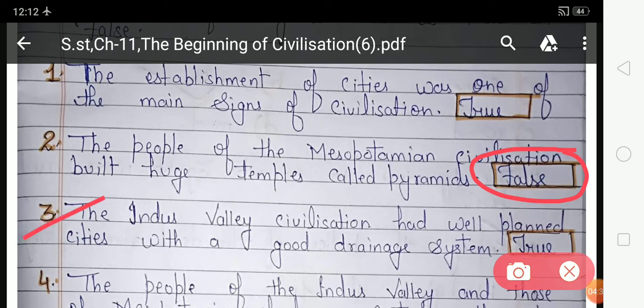Now look at the third number. The Indus Valley civilization had well-planned cities with a good drainage system. Is this statement right or wrong? Yes, the Indus Valley civilization had an excellent system of drainage. So this statement is right. So you have to fill true in this given box, and here true is already filled.